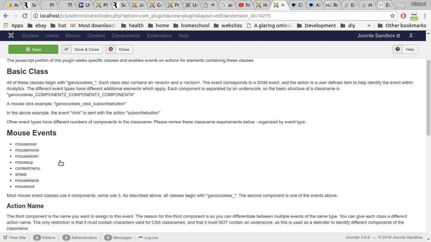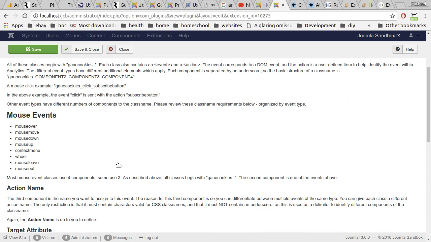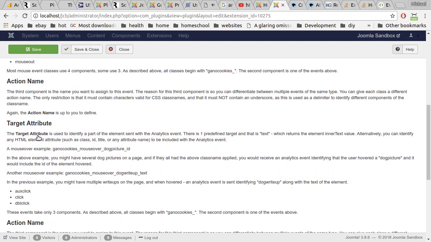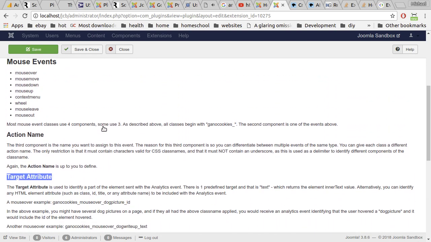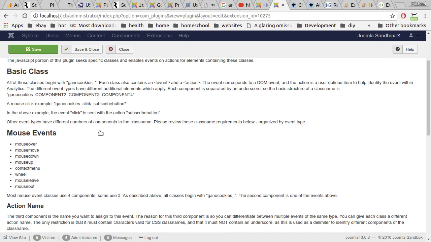Some of the event classes don't have a defined event. It's a calculated event. So like mouse over gets its event. Its component 4 is the target attribute. So what that is, say, I described it here. I gave it an example here.